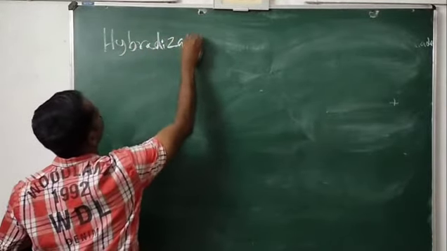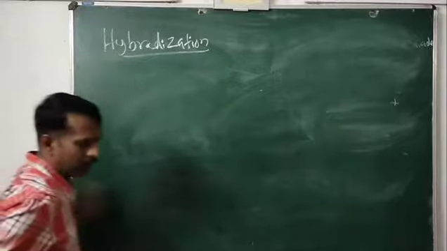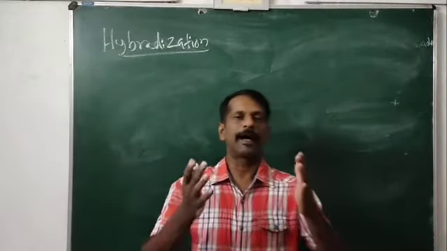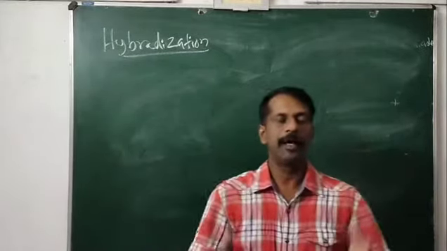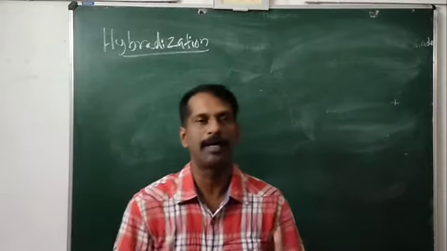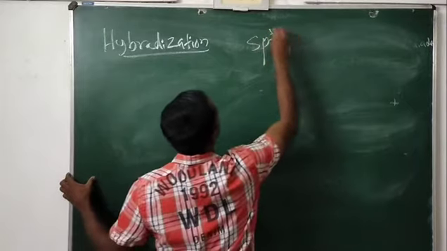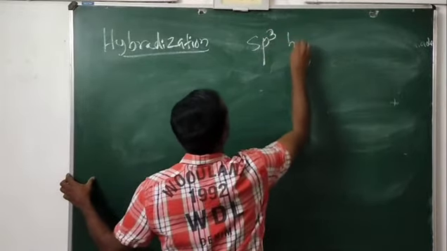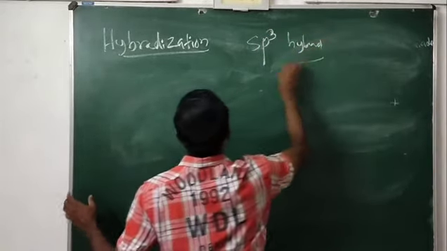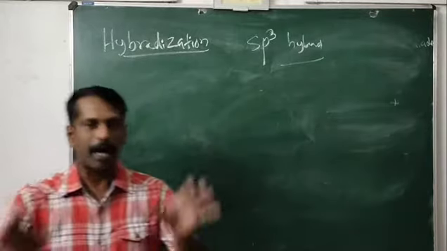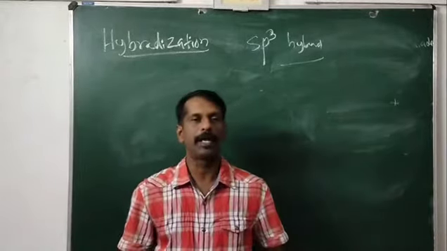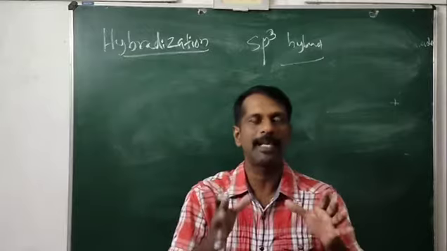Hybridization in carbanion. In carbanions, the negatively charged carbon is in the sp3 hybridized state. What is that? sp3 hybridized state. So the carbon atom in the carbanion is in the sp3 hybridized state.